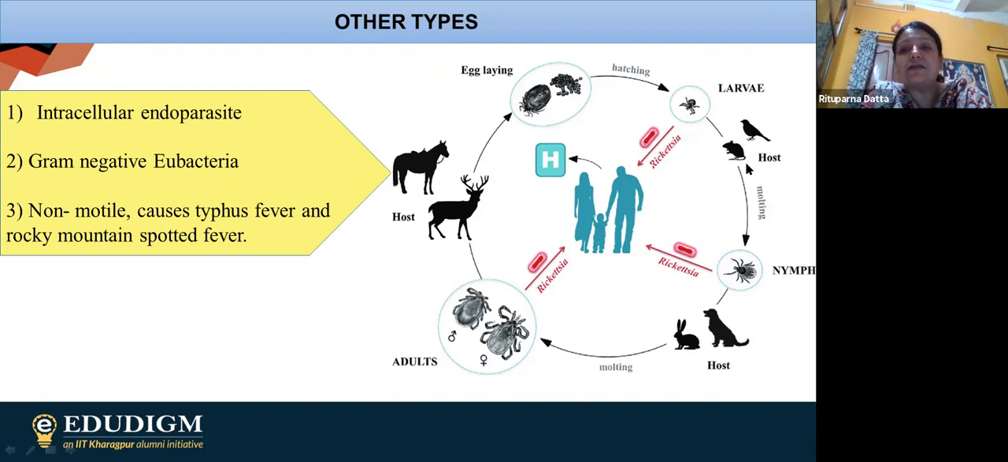Then molting, which means total change of the larva to the nymph, happens inside these birds and rats as they grow toward adulthood. After that, the nymph molts again, and they take the hosts dog and rabbits. After the final molting, they become adults. And these adults are transmitted into the human body and cause these diseases. So this is how the whole thing goes on in case of Rickettsia.